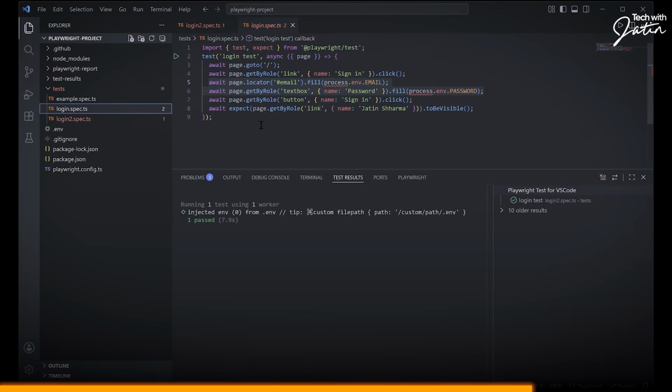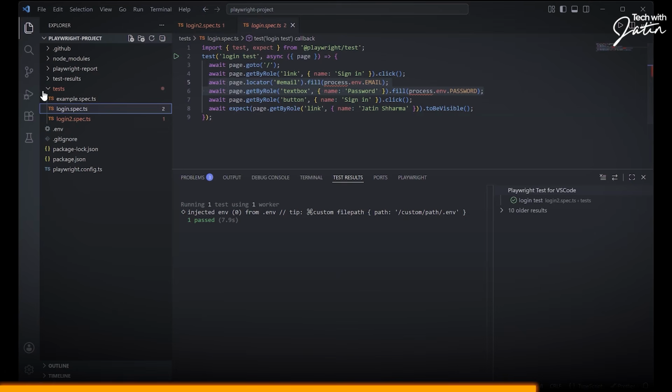What is the problem? Because unless you know the problem, there's no point in coming up with a solution, right? The problem over here is that last class, I gave you a Jugadu solution. The Jugadu solution was that the credentials are basically created in the env file. Is it a bad practice? No. But people are not happy with that. We really need some better solution. What if I'm going to have a lot of complicated data? That is something which we will be doing in a moment. Then how am I supposed to put all the data in the env file? No, I can't really do that, right? So I need to create a custom JavaScript object.